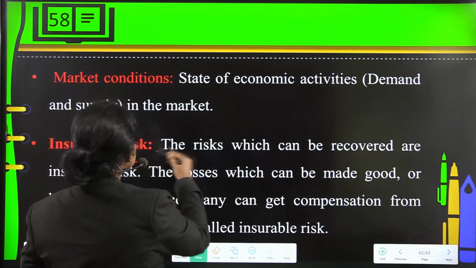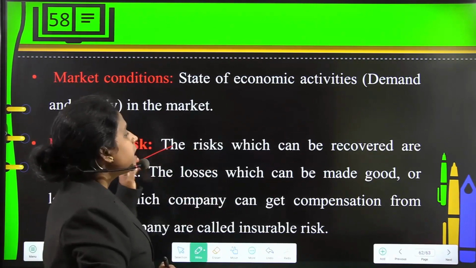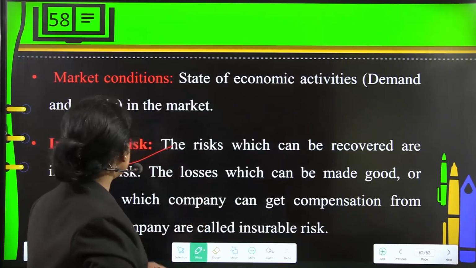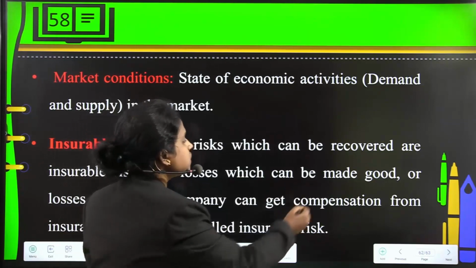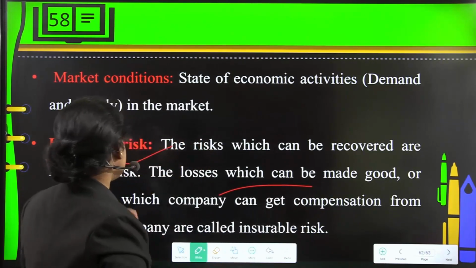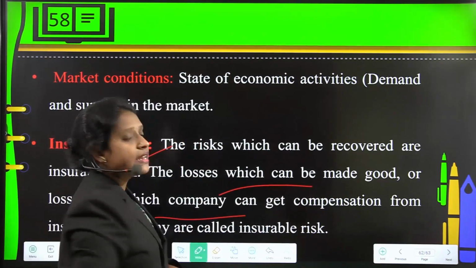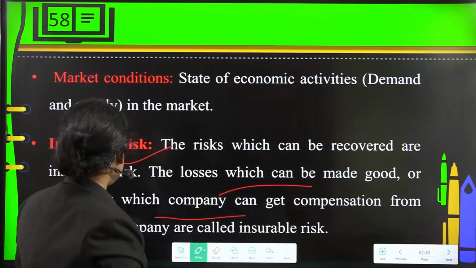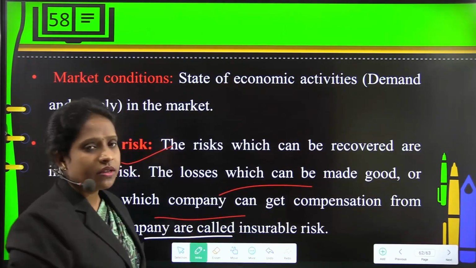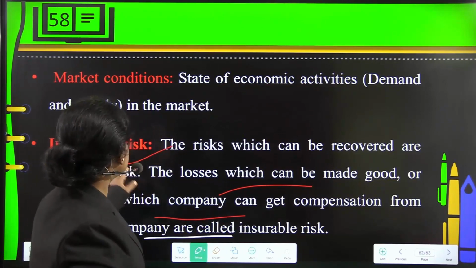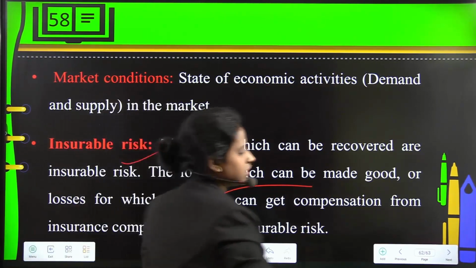Then you have insurable risk. Insurable risks are the risks which can be recovered. The losses which can be made good, or losses for which the company can get compensation from an insurance company, are what we call insurable risk. So this is what you have to understand about insurable risk.